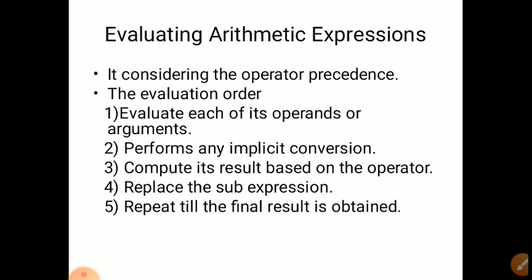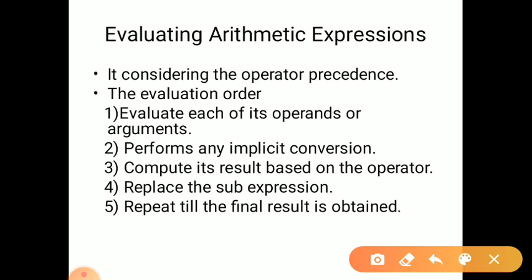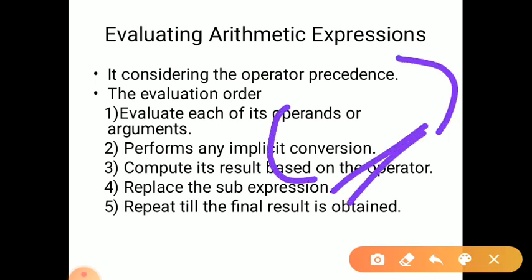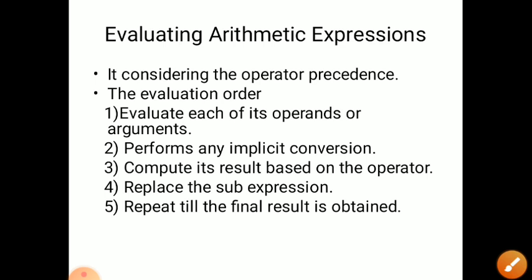Then the evaluation order. The basic order is to evaluate each of the operators or arguments. First, the expression inside the argument is executed. Then it performs any implicit conversions, meaning changes during the expression like int to float, or boolean value to integer value.